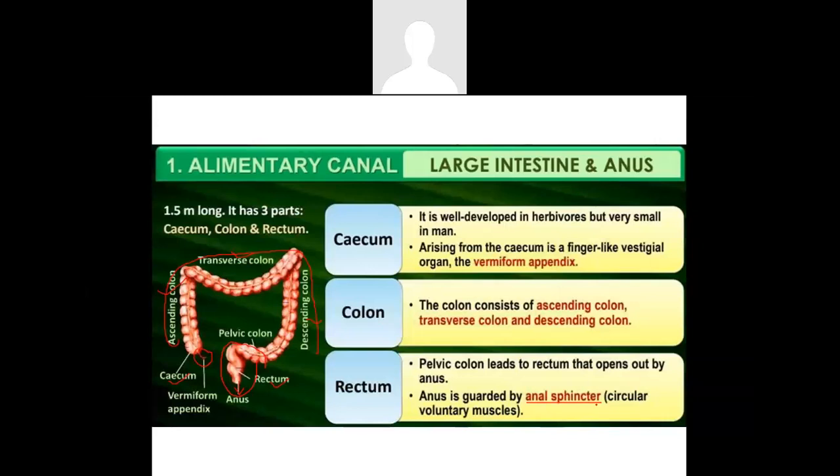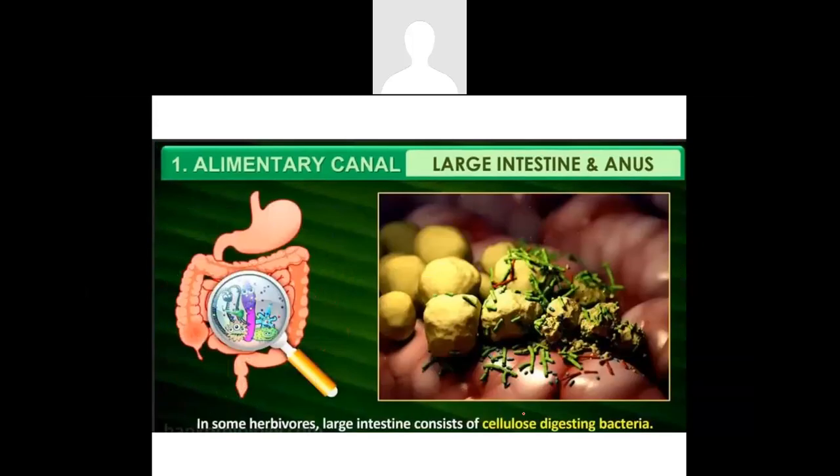The anus is guarded by another muscle called the anal sphincter muscle. And this anal sphincter is the one which will regulate and control the exit of waste materials from the body. These are voluntary muscles, which means they work under the human will.